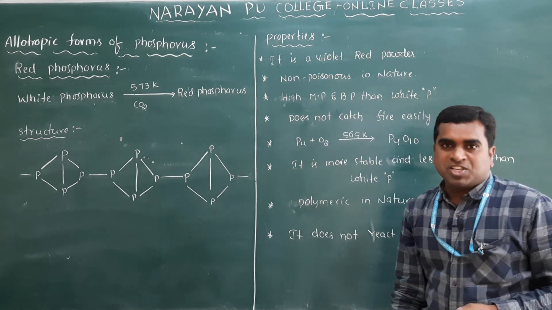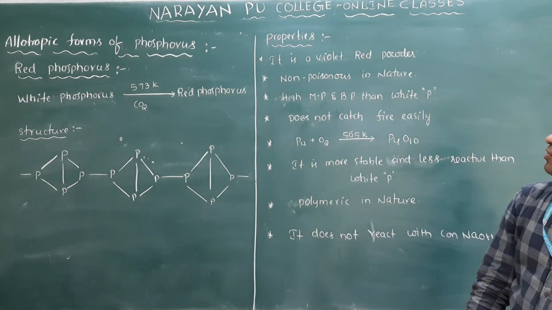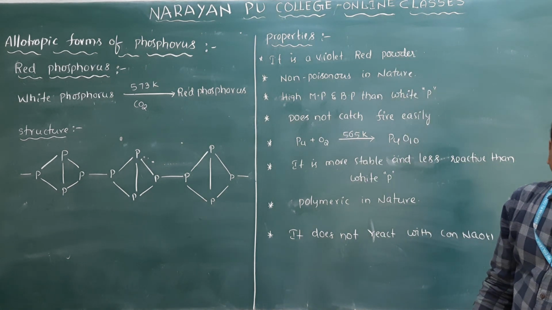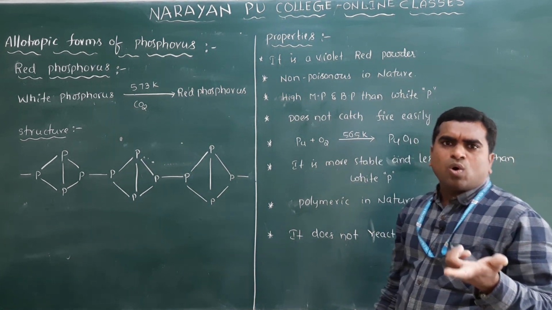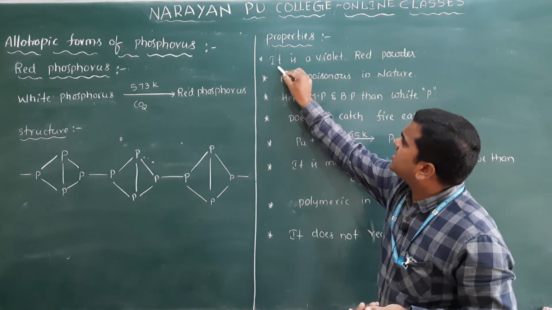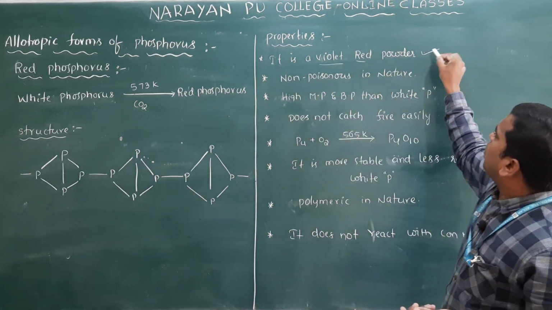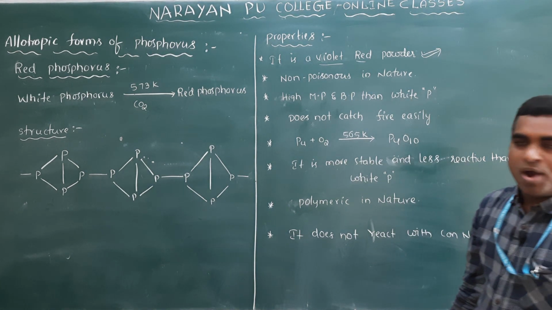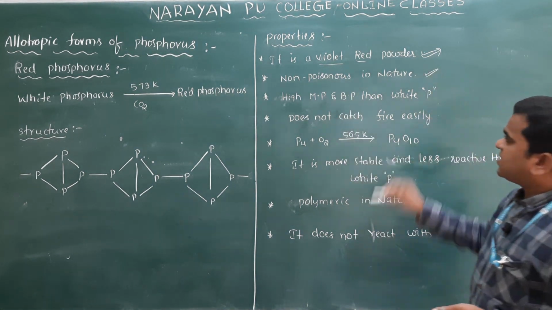Now the properties of phosphorus. White phosphorus is a soft, waxy white solid, but red phosphorus is a violet red powder. White phosphorus is poisonous, but red phosphorus is non-poisonous in nature.